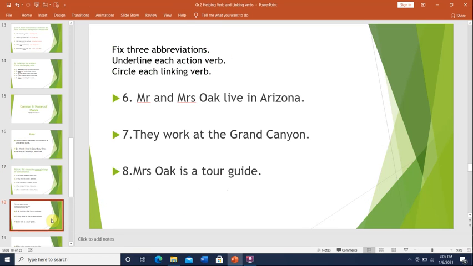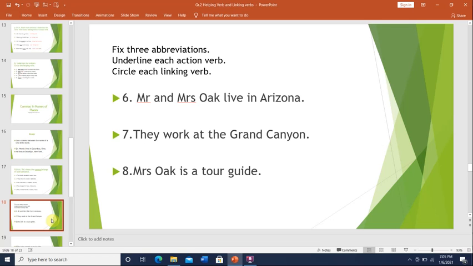Next, at the bottom, we're supposed to write each sentence and fix abbreviations. Remember, an abbreviation is when we write a word in a shorter form, like titles such as Mr., Miss, Mrs., Doctor, and Junior.